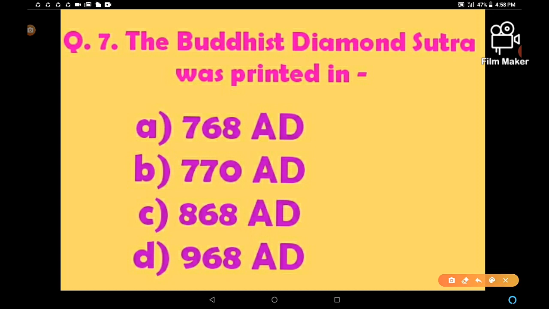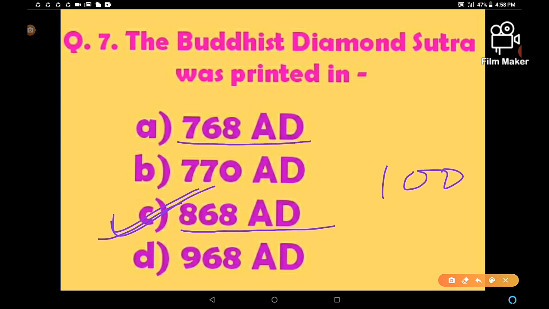The answer is option C, 868 AD. It means almost 100 years later than when woodblock printing technology was introduced in Japan by Chinese Buddhist missionaries in 768 AD. So the correct answer is option C.